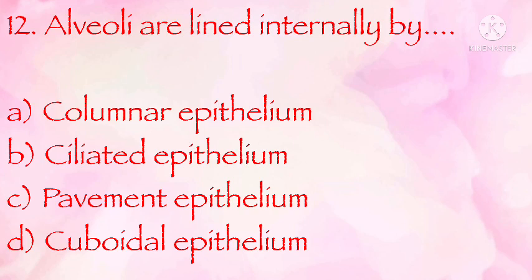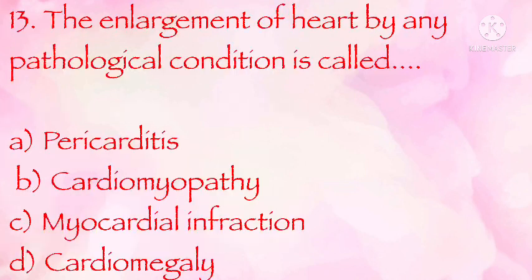Alveoli are lined internally by columnar epithelium, ciliated epithelium, pavement epithelium, cuboidal epithelium. The correct answer is B. Ciliated epithelium. The enlargement of heart by any pathological condition is called pericarditis, cardiomyopathy, myocardial infarction, cardiomegaly. The correct answer is D.